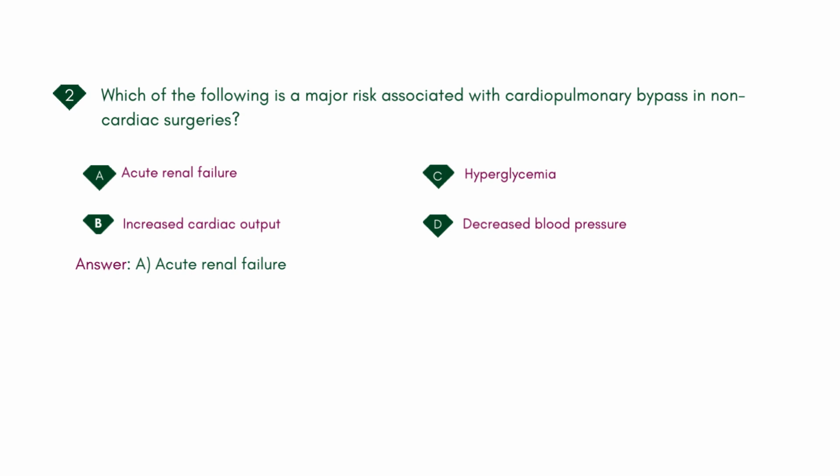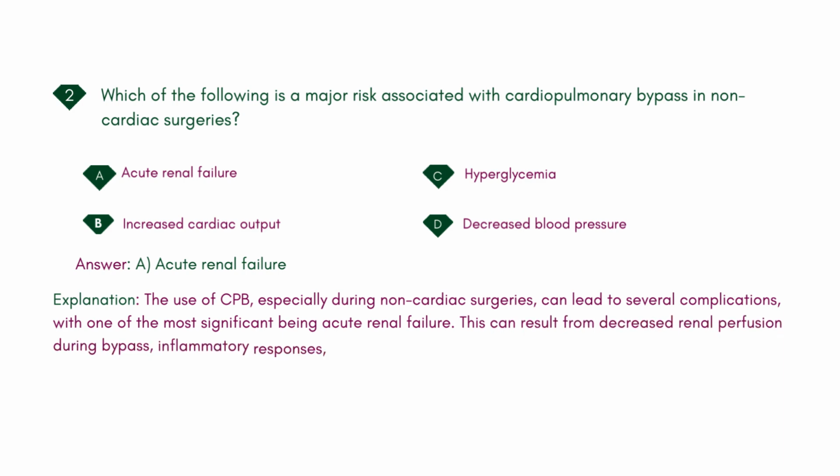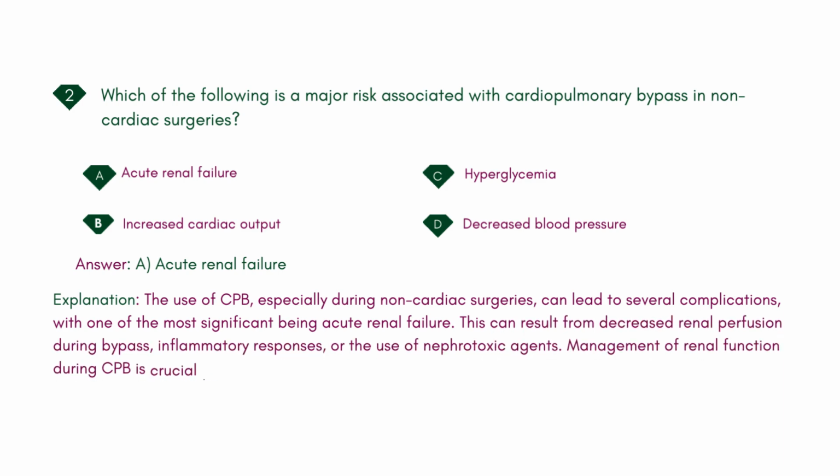Acute renal failure. Explanation: the use of CPB, especially during non-cardiac surgeries, can lead to several complications, with one of the most significant being acute renal failure. This can result from decreased renal perfusion during bypass, inflammatory responses, or the use of nephrotoxic agents. Management of renal function during CPB is crucial to reduce this risk.